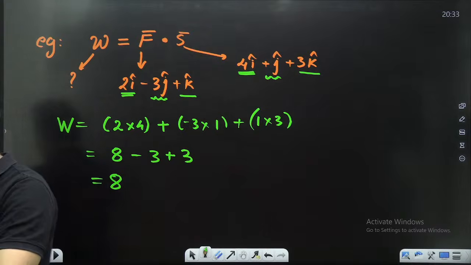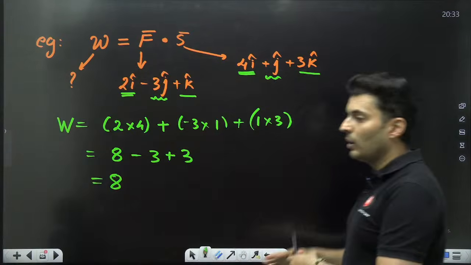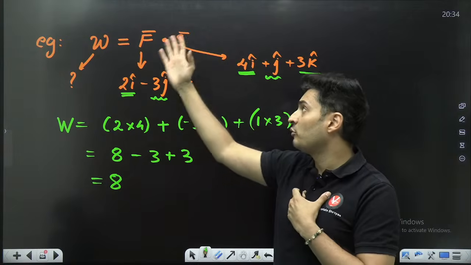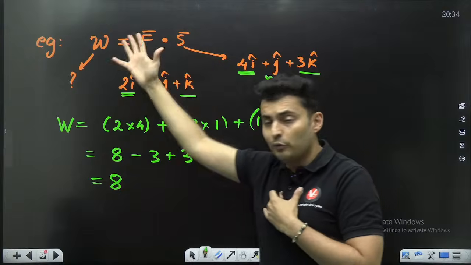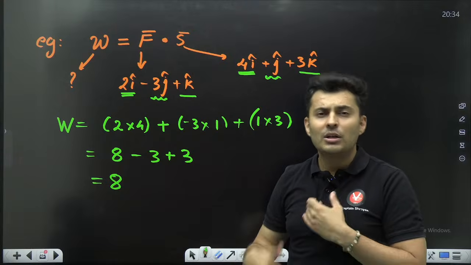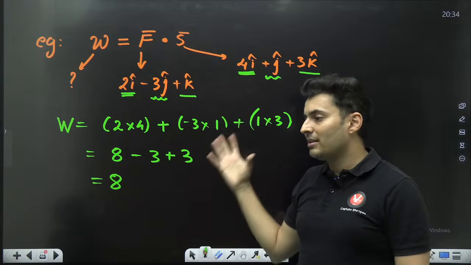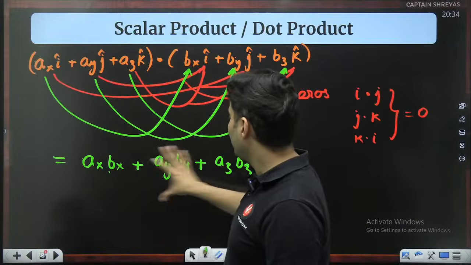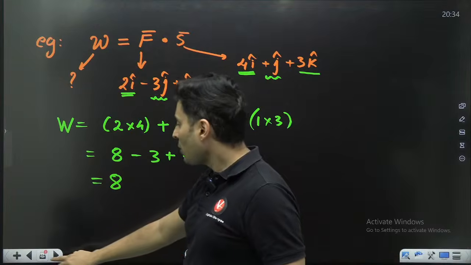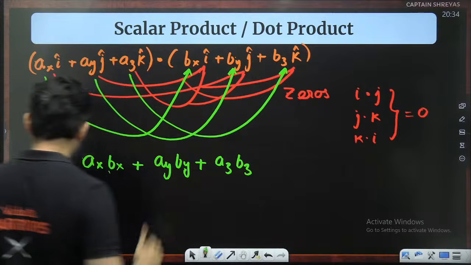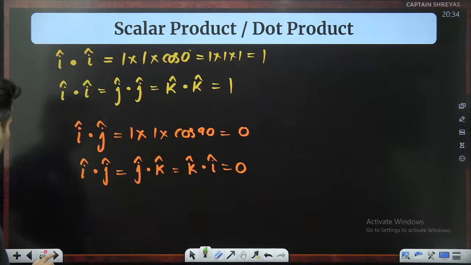As simple as that. So it can be used in finding out the final answer of some physical quantities, like work is force dot displacement, power is force dot velocity, flux is field dot area vector. So many places you will use this particular scalar product or dot product. So you have seen scalar product can be found using this formula, and there are simple rules over there, like one mentioned here.